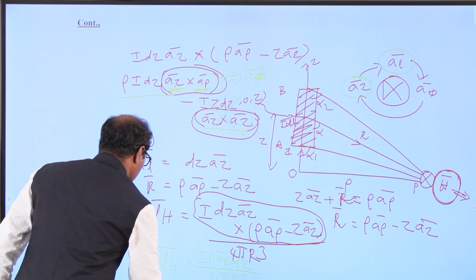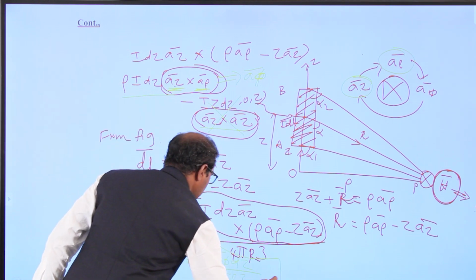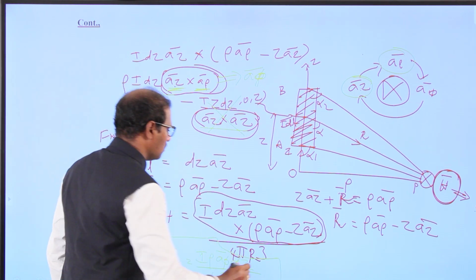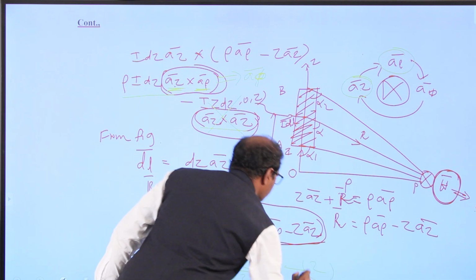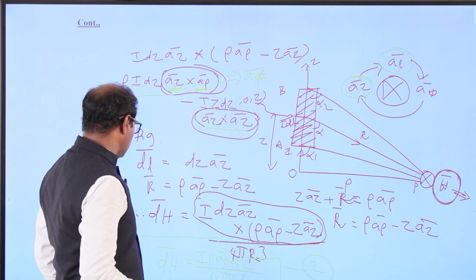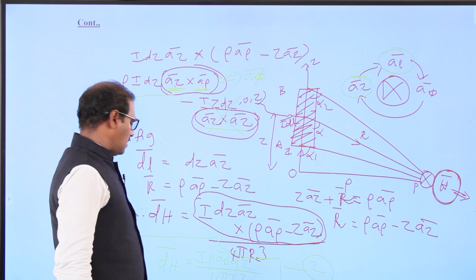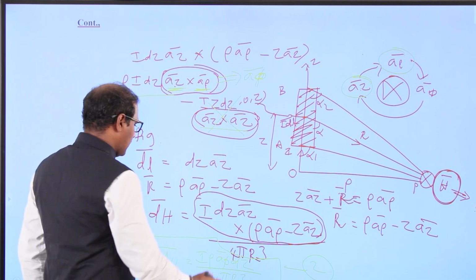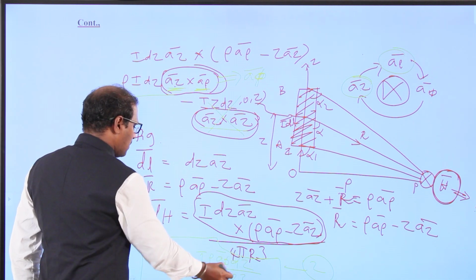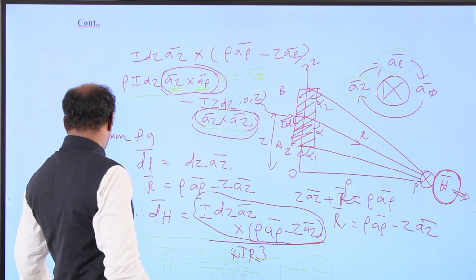This is what we got: the differential magnetic field intensity dH. This is equation number 2. So far we got dH equal to I rho a_phi vector dz by 4 pi r cubed.